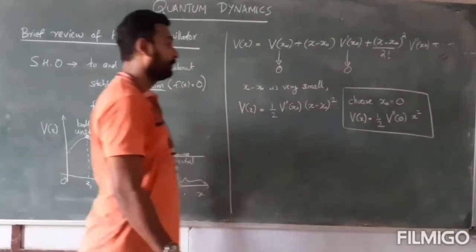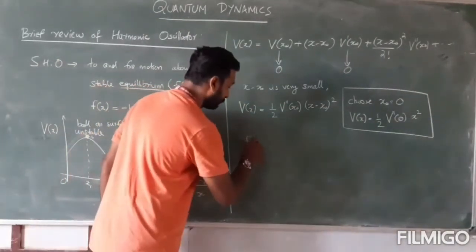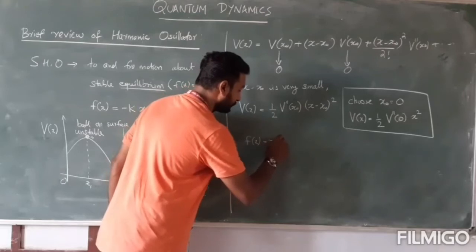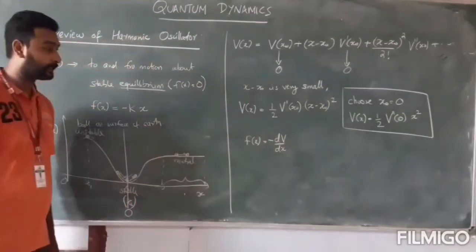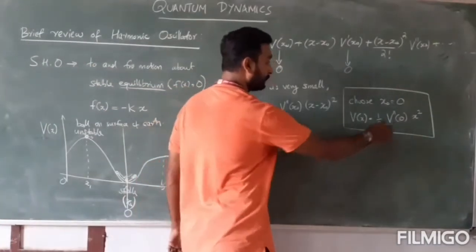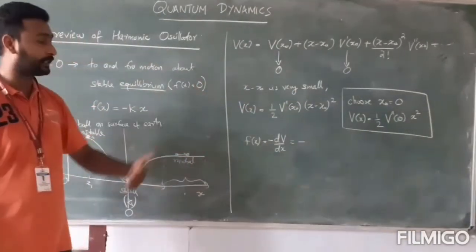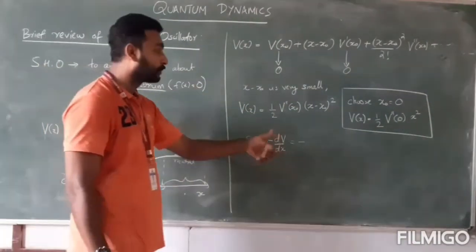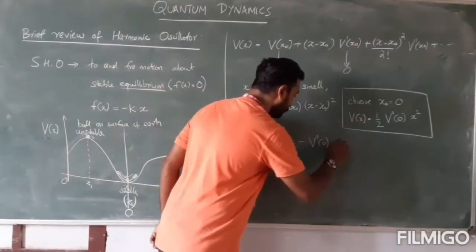Okay. Now what will be the force? Force f of x will be minus dV by dx, the first derivative of the potential with respect to x. If you do it, it will be minus half V double prime of 0, which is constant, and if you differentiate x square, you will get 2x. The 2 will cancel, it will be minus V double prime of 0 into x.